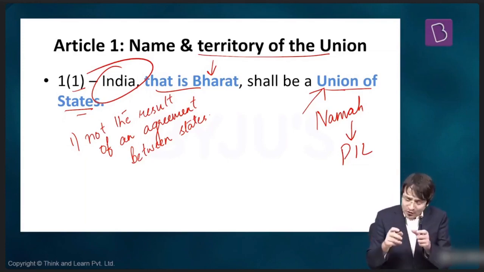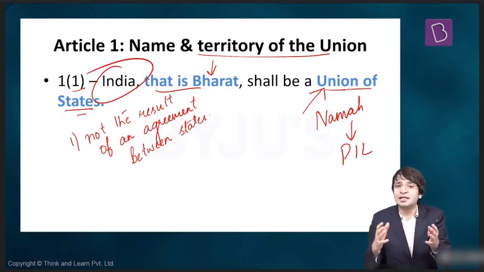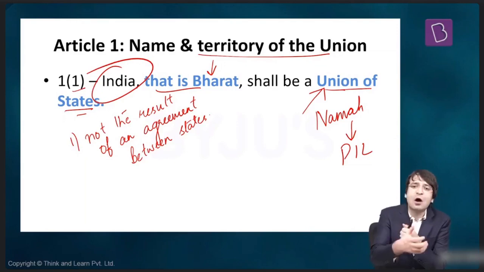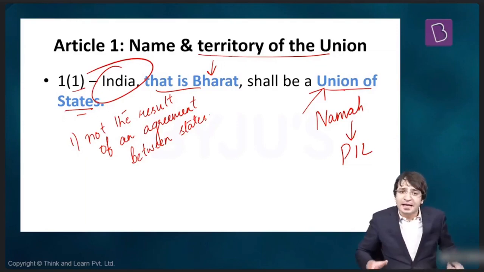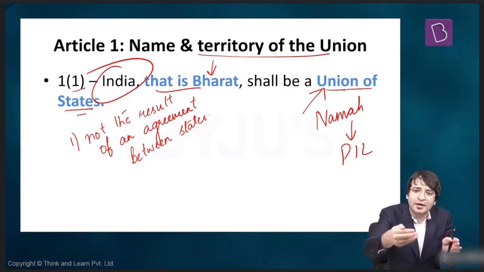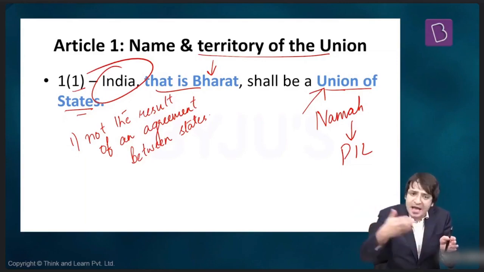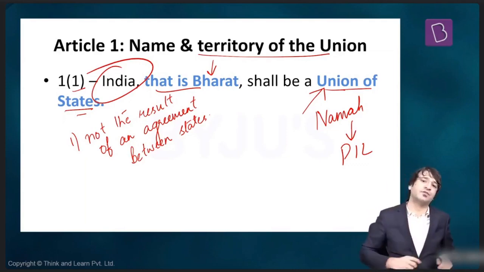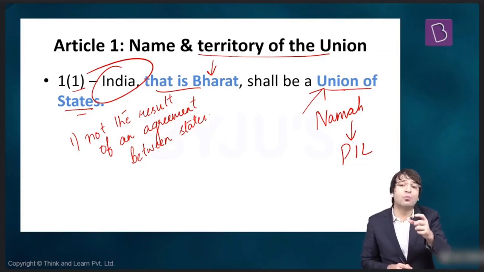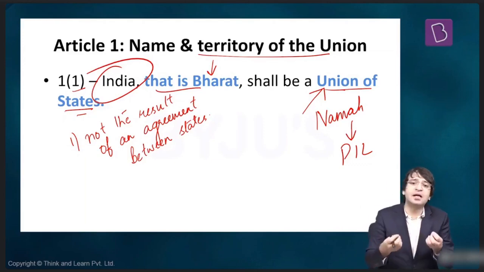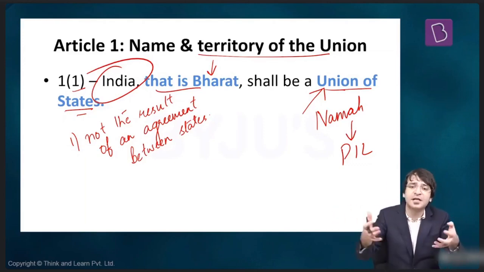But then what happened? All these 13 British colonies who gained independence, who gained sovereignty, they decided to come together. They wanted, let's now create a United States of America. That means United States of America was not present before. This United States of America was created when these 13 British colonies liberated themselves. They came out of colonialism, and ultimately they decided to come together and create United States of America. That is why United States of America, we call it a federation of states, because this United States of America has been created because of an agreement between these 13 British colonies.